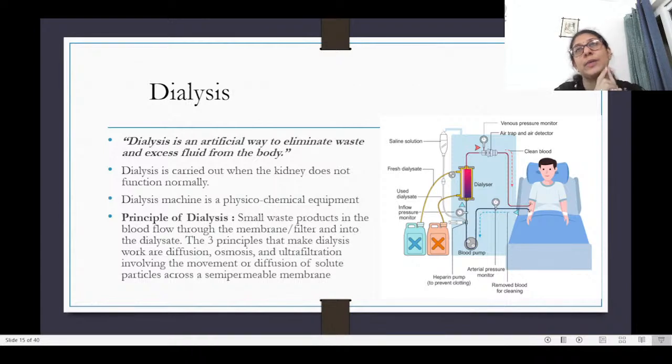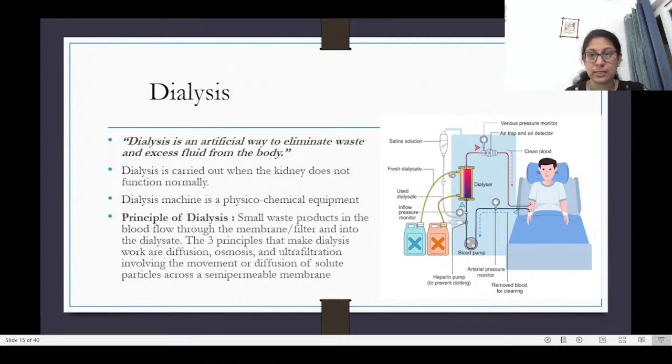Now, often there is a question that comes in exams which is on the principle of dialysis. So if you get a question asking what is the principle of dialysis, what you need to mention is that dialysis works on the principle that small waste products in the blood will flow out of the membrane or the filter into the dialysate, and for which three processes are used: diffusion, osmosis, and ultrafiltration, where the movement of these solutes or these waste products happens across a semi-permeable membrane.